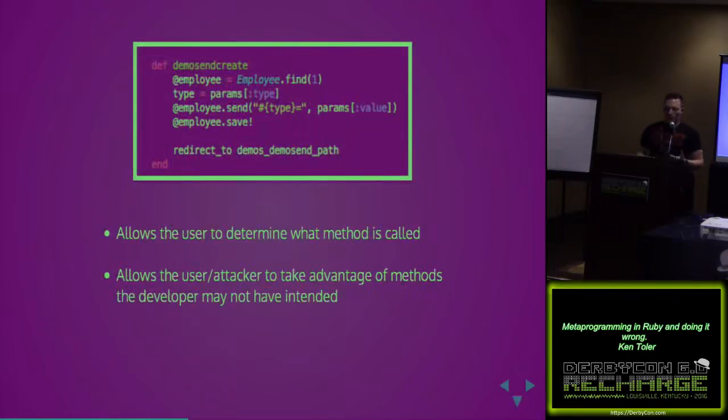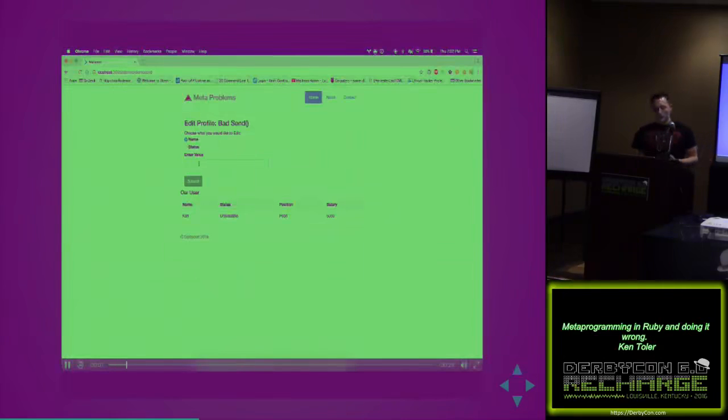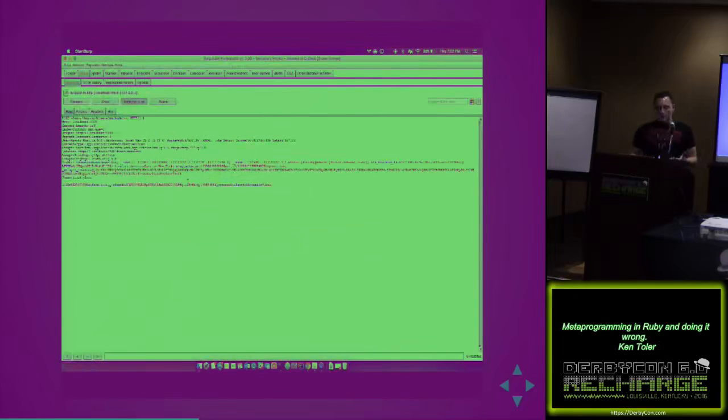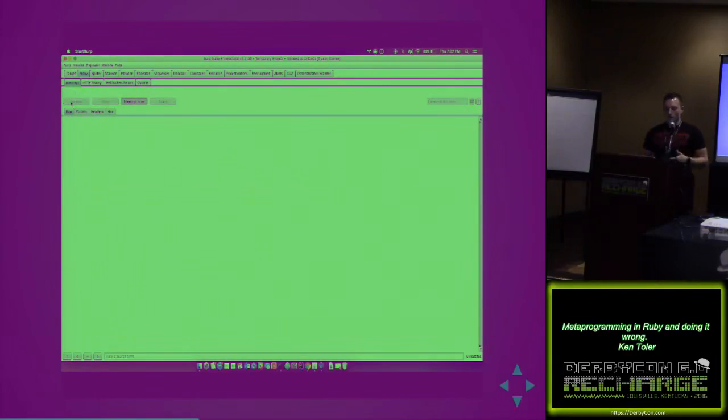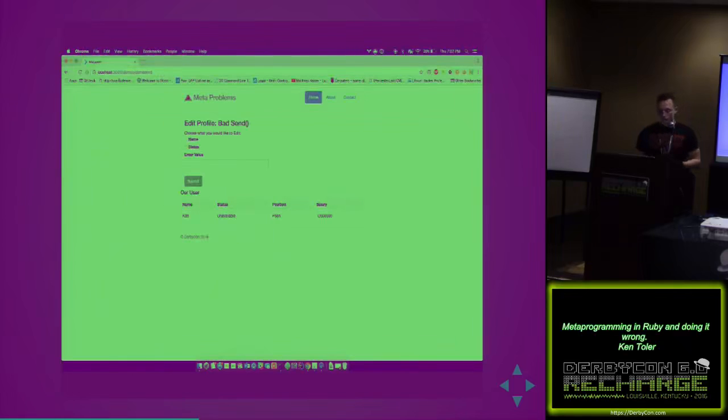The bad things here are that it obviously lets the user determine what method is called, and it allows the user or attacker to take advantage of methods the developer may not have intended. And in the demo here, we throw Bob in there. We say, hey Bob, I don't want to send you a name. I want to send you a new salary. I'm going to set the salary to $12 million or something ridiculous. And then even though I haven't exposed that on the front end, I'm able to get that salary changed in the actual view. And there we go. So now we have $12 million.